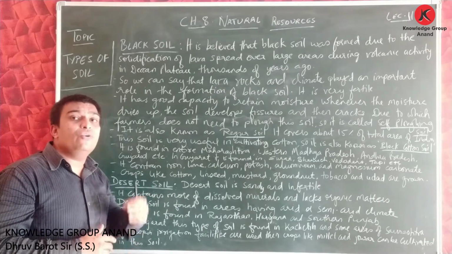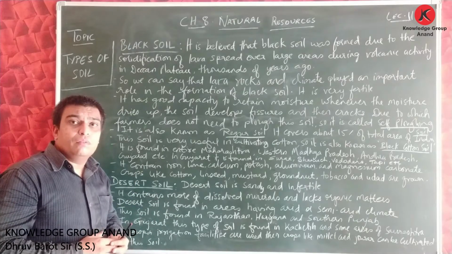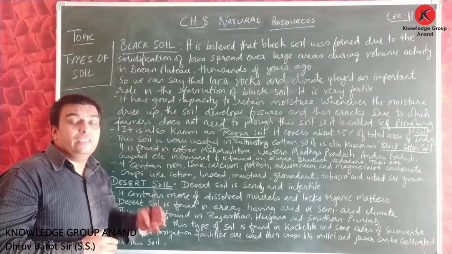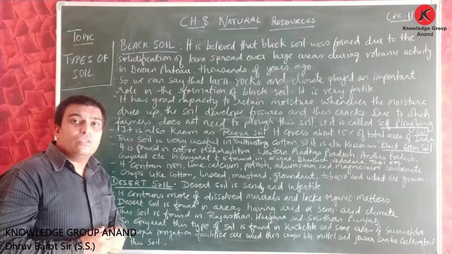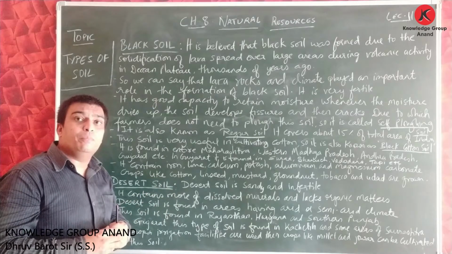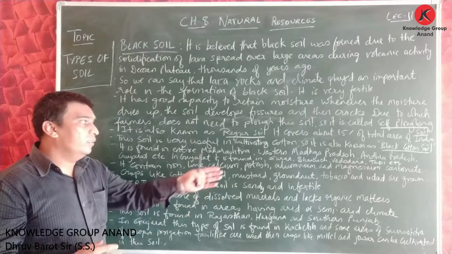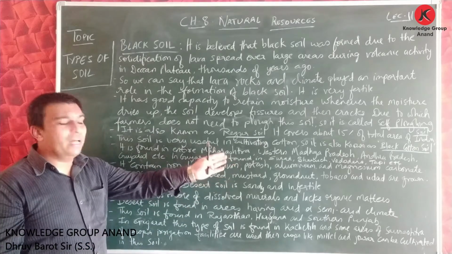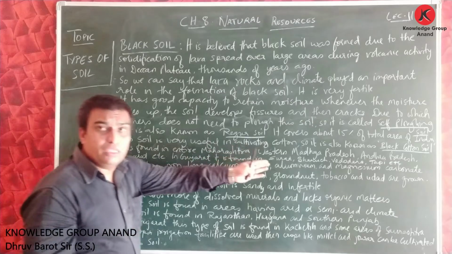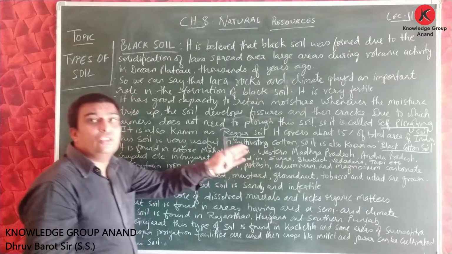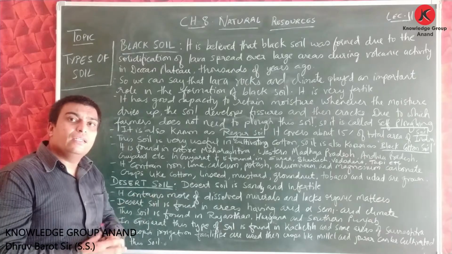Friends, when we are doing the map exam, then the region can be asked where we can get this black soil. You can locate these areas: Maharashtra, Western Madhya Pradesh, Andhra Pradesh, Gujarat, to locate this black soil.